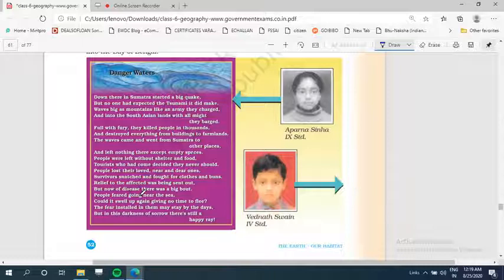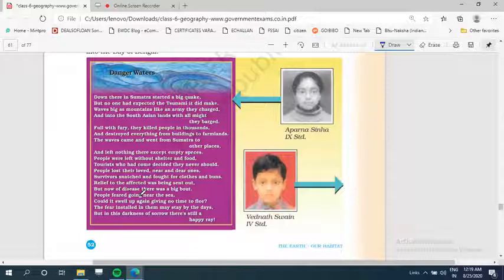And moreover, people started to fear the sea. They did not have the courage to go near the sea because they had seen such big waves like mountains emerging from the sea, ready to swallow all the people and buildings and places.